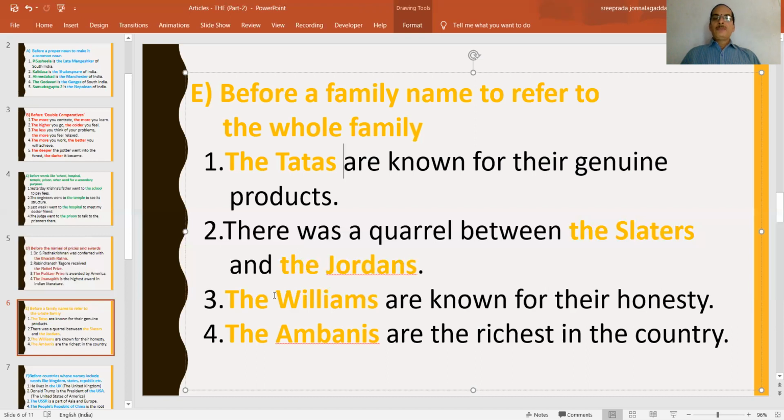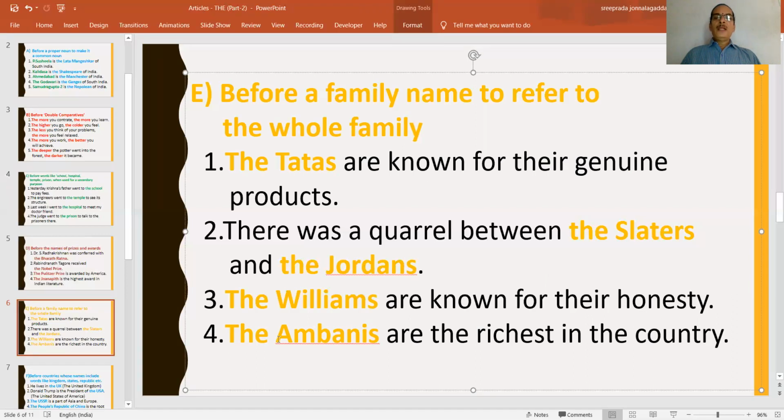Next, the Williams. For example, the surname in one family is William. William John, William Shakespeare, like that. So to refer to that whole family, we just call them by one name. That is the Williams. That means the family of Williams.